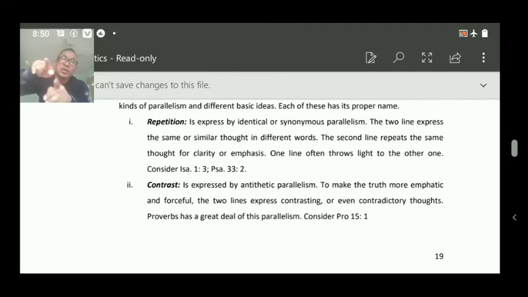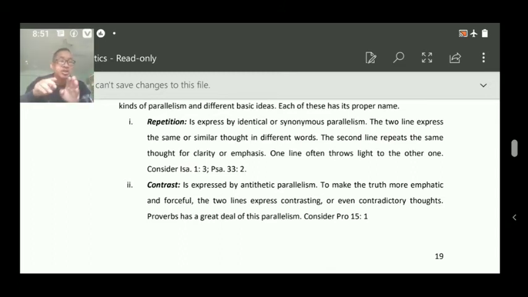The first one is contrasted by the second one, and by doing this you have the clear meaning of the sentences. Okay, let's turn to Proverbs chapter 15 and verse 1. A soft answer turns away wrath, but a harsh word stirs up anger.